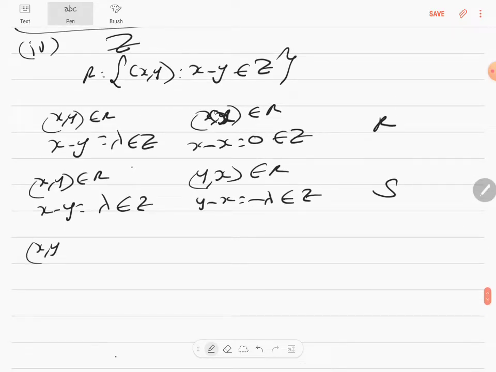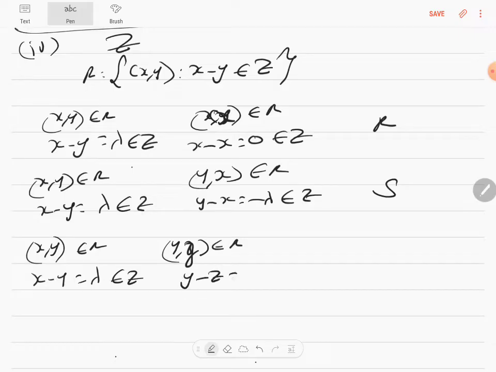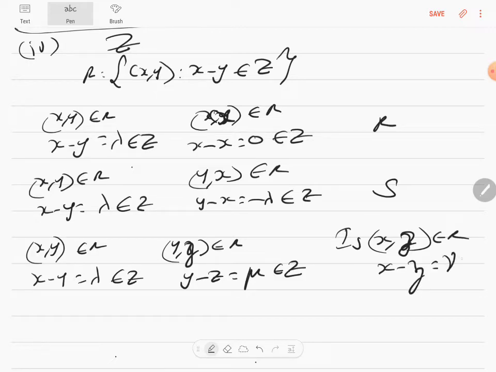(x, y) is an element of R because x minus y is equal to lambda, which is an element of integer. (y, z) is an element of R because y minus z is equal to mu, which is an element of integer. Is (x, z) an element of R, which means you have to prove that x minus z is some integer, let's call it gamma, which is an element of integer.